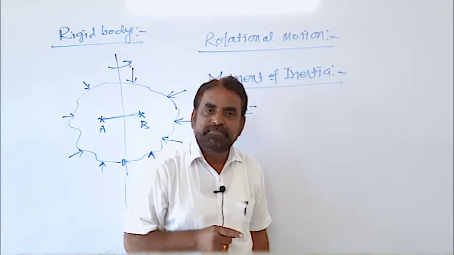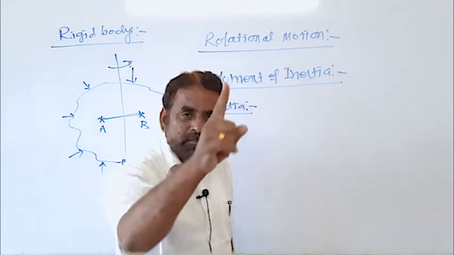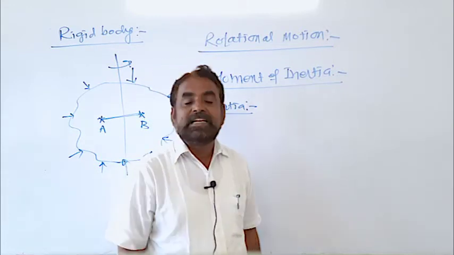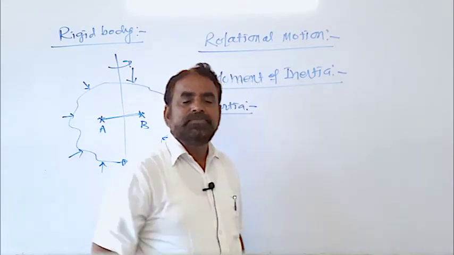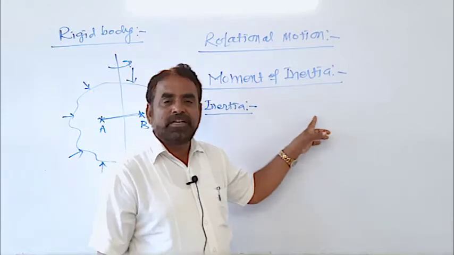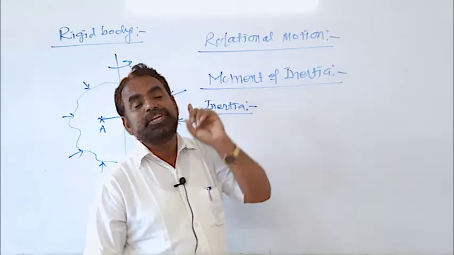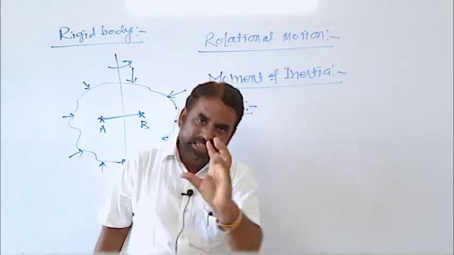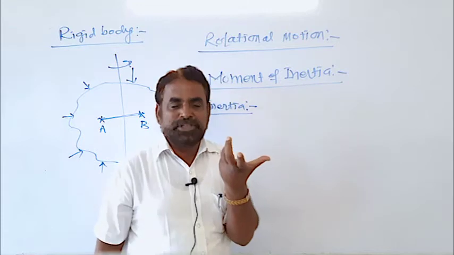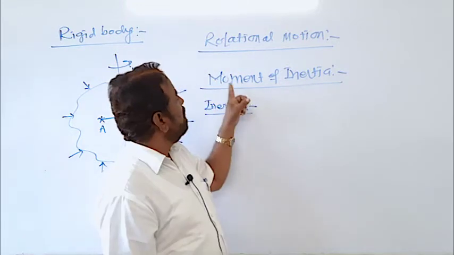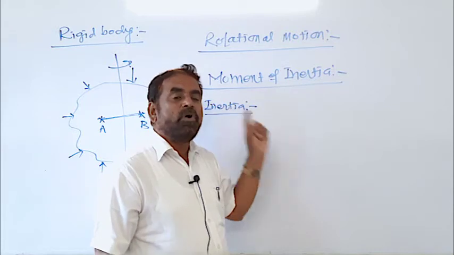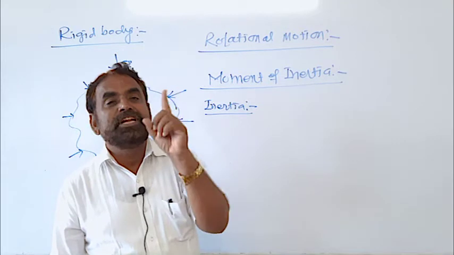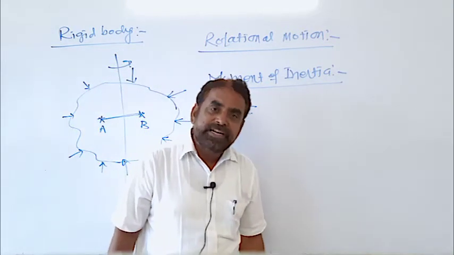What is that concept? The magnitude of either force and the perpendicular distance between the two forces is called the torque, and due to the external torque the body is set into rotational motion about its axis of rotation. Once the body starts performing rotational motion, then a term arises, and that term is called moment of inertia or rotational inertia.